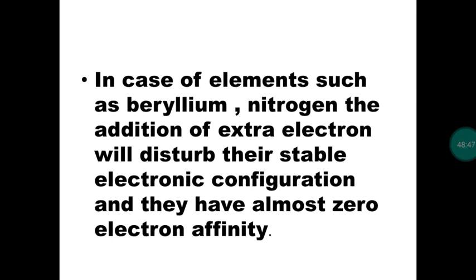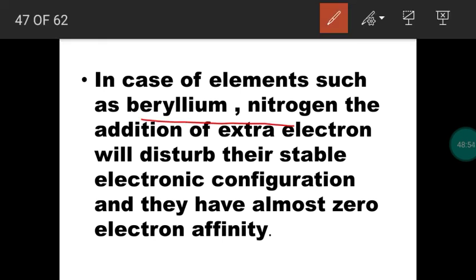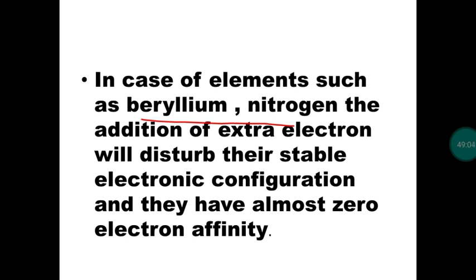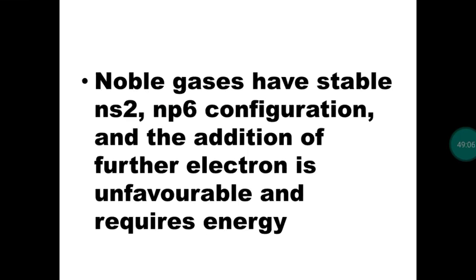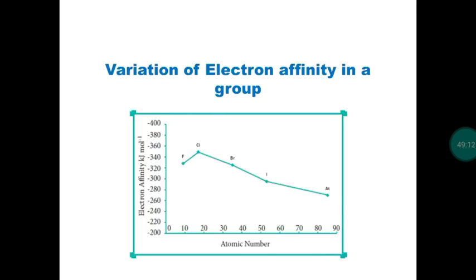Then some elements are having almost zero electron affinity. Examples, beryllium, nitrogen and noble gases. Beryllium, nitrogen are having stable configuration. Beryllium has completely filled, nitrogen has half filled stable configuration, so it won't accept an electron, electron affinity almost zero. Then noble gases are already stable, it won't accept electron, so electron affinity 0. Top to bottom, electron affinity decreases.